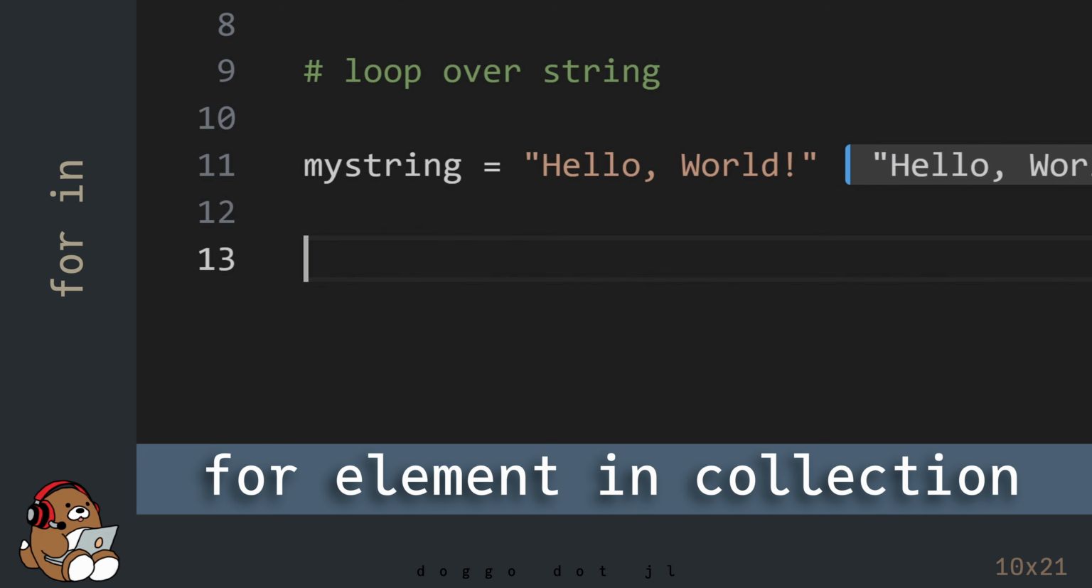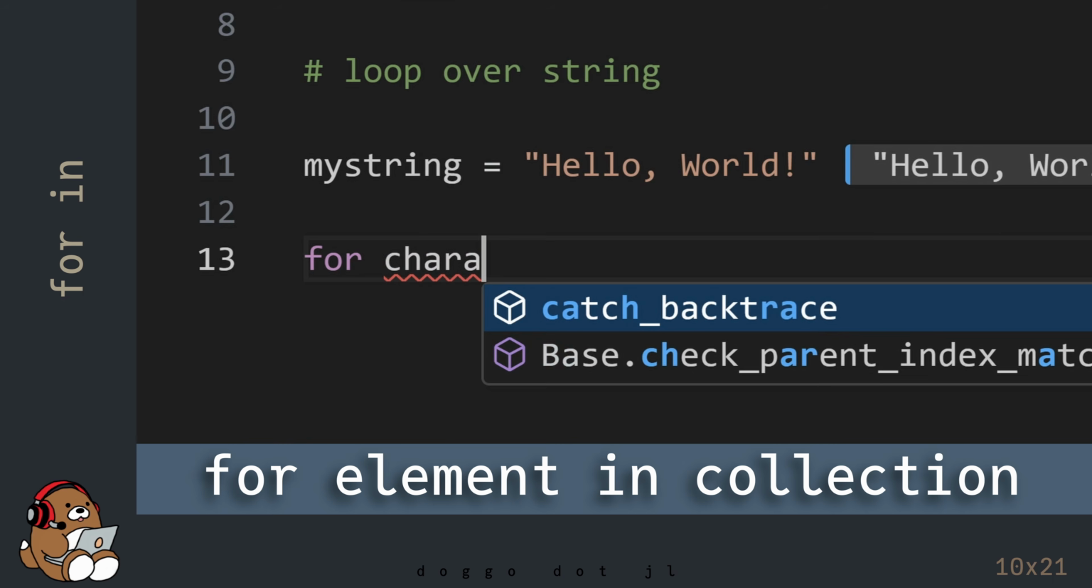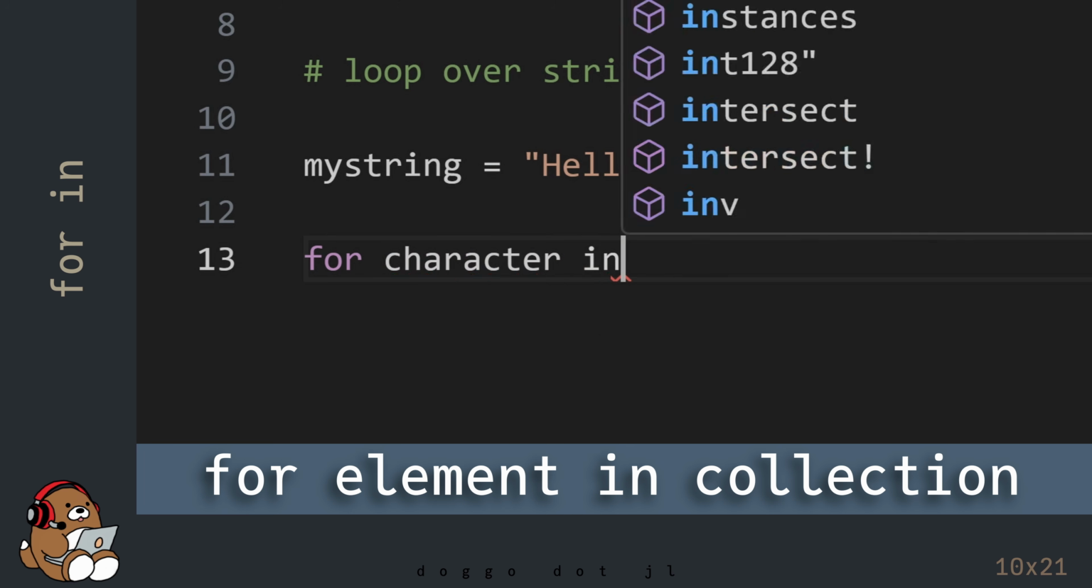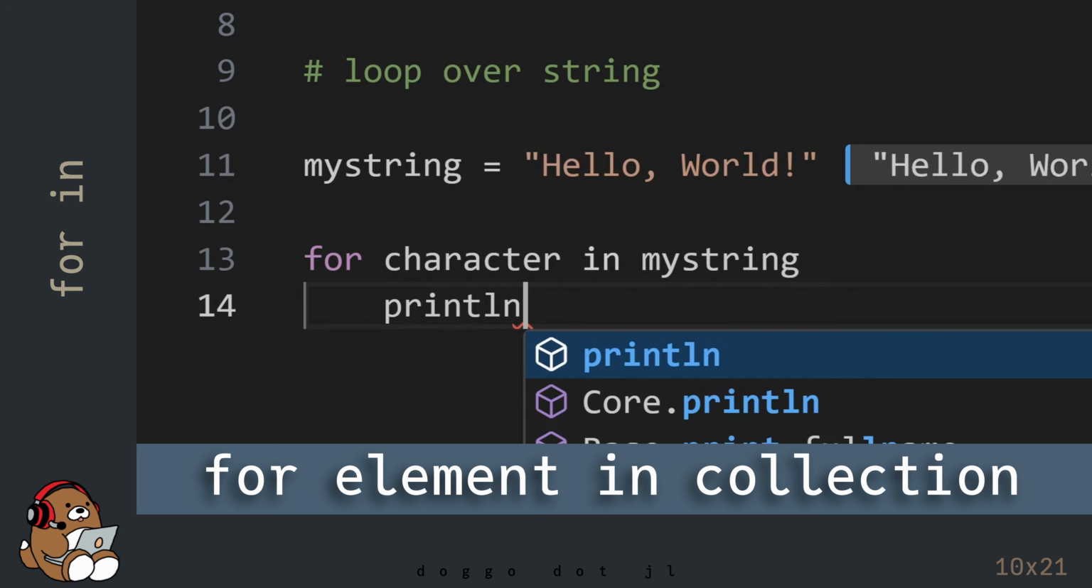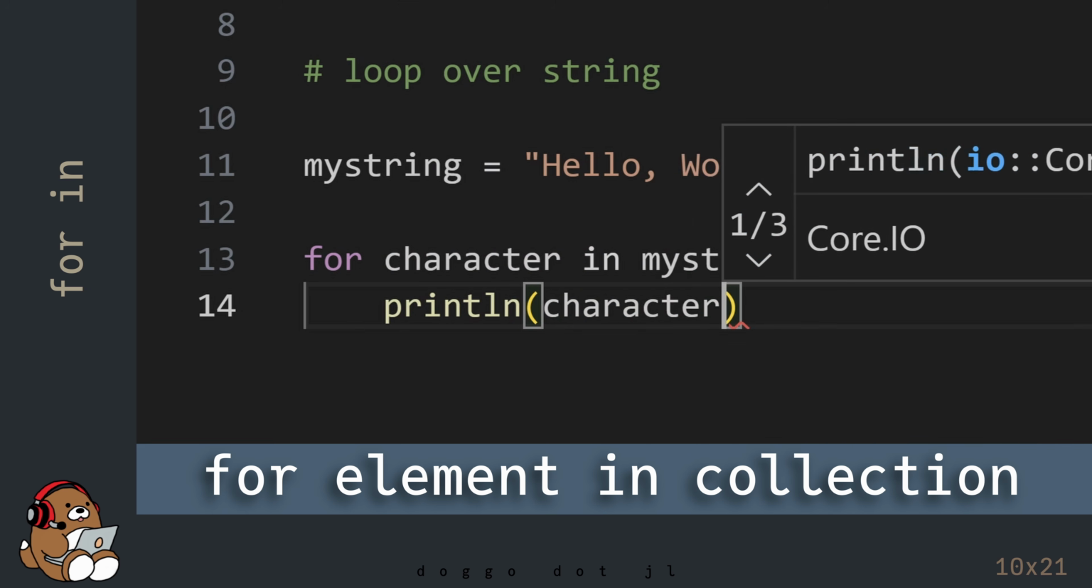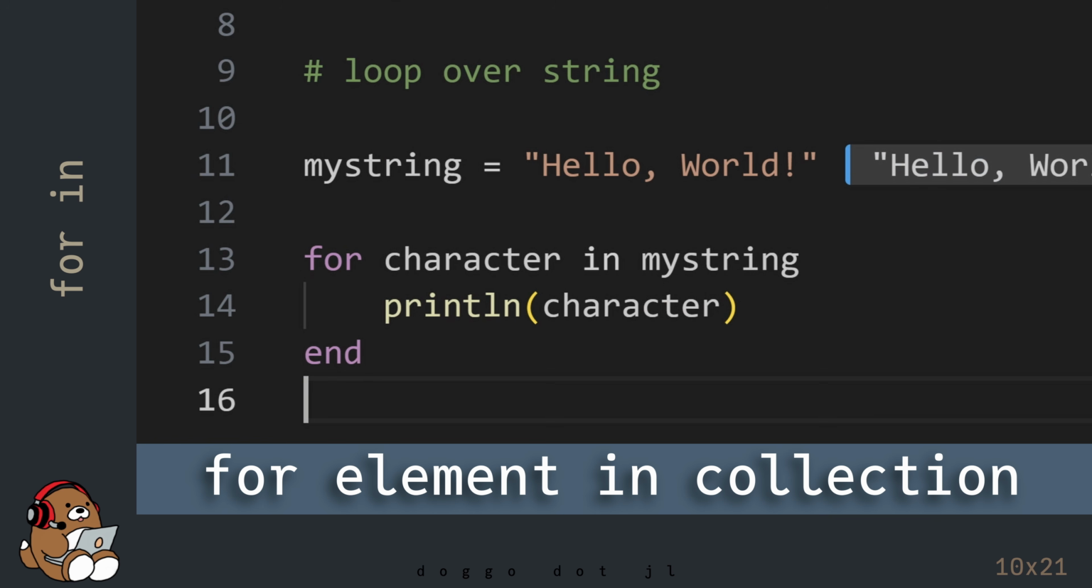You can use this concept to loop over other types of collections in Julia. For example, in Julia, a string is just a collection of individual characters, so you can loop over a string as well.